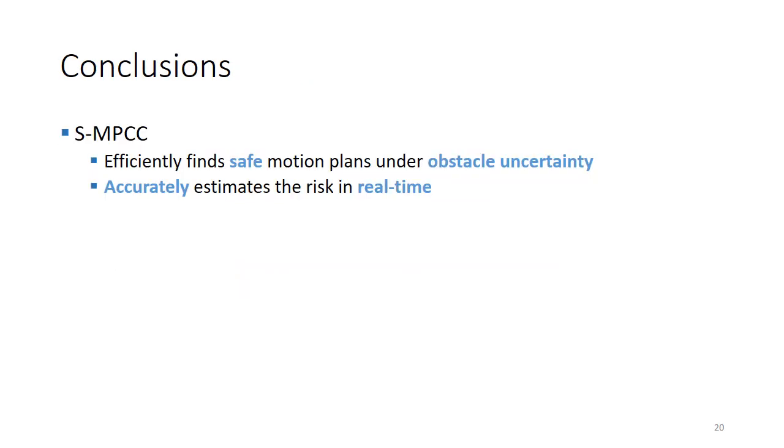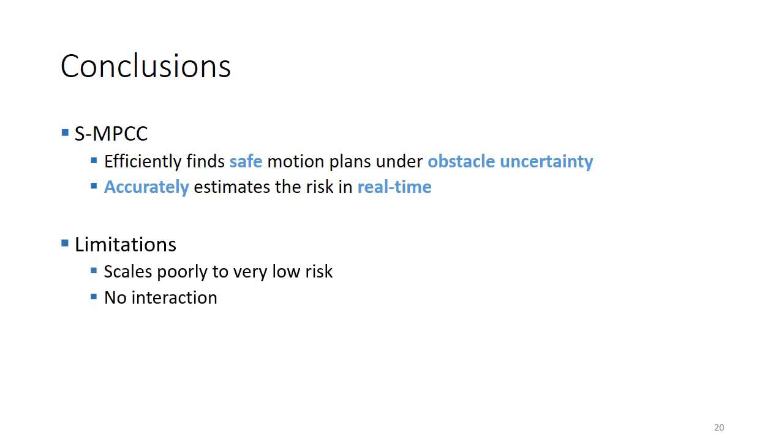Now to conclude, we have shown our method allows a robot to find safe motion plans under obstacle uncertainty, and now it's able to accurately estimate the risk in real time. Limitations of our work are partially due to the empirical approximation, which scales poorly to very low risk since the sample size will increase the lower the risk gets. On the other hand, we have also not modeled any interaction between the obstacles and the vehicle, which can be present in practice.